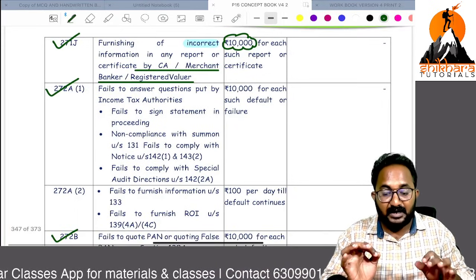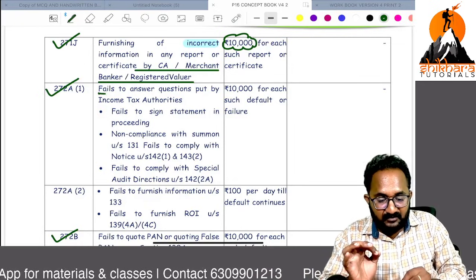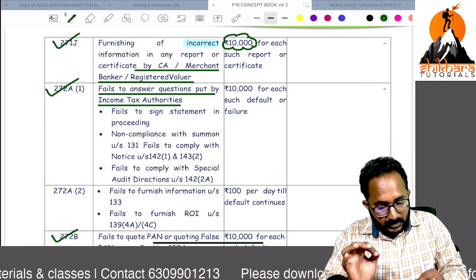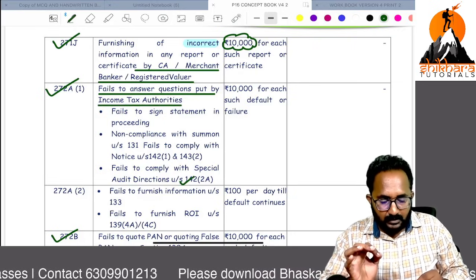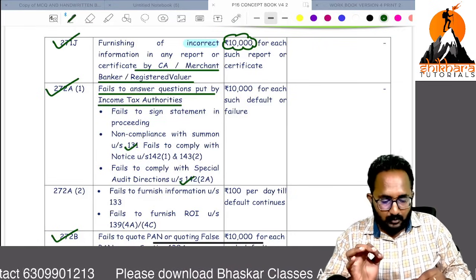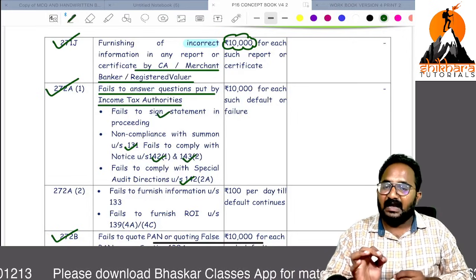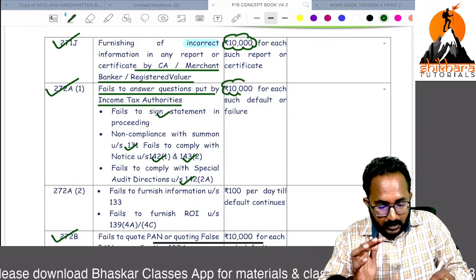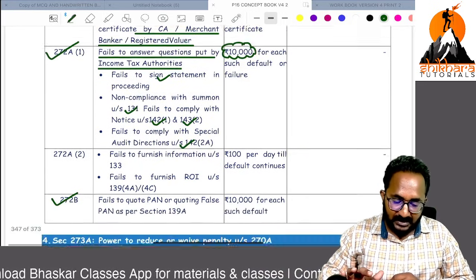Next, 272A subsection 1. If any questions are asked by the income tax authority, that is, they are asking special audit related questions, the 131 notice related, 142, 143(2), they are asking for a signature. If you fail to comply, for every default, how much amount? 10,000. Every default, how much amount? 10,000.